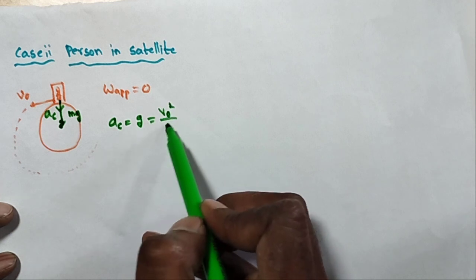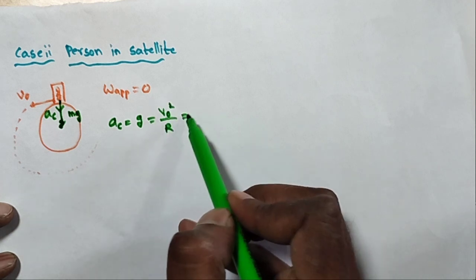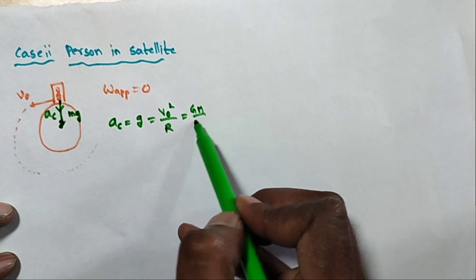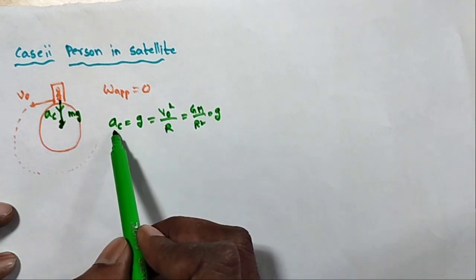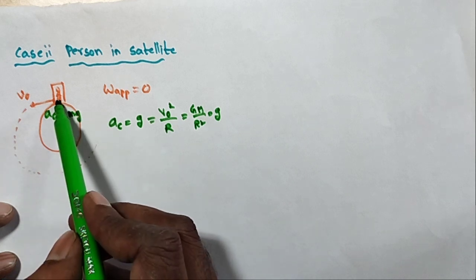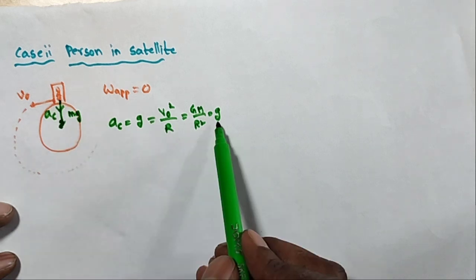v naught squared by r, where v naught is the orbital velocity. So GM by r squared is equal to small g. What is the centripetal acceleration of an object inside a satellite? AC is equal to g.